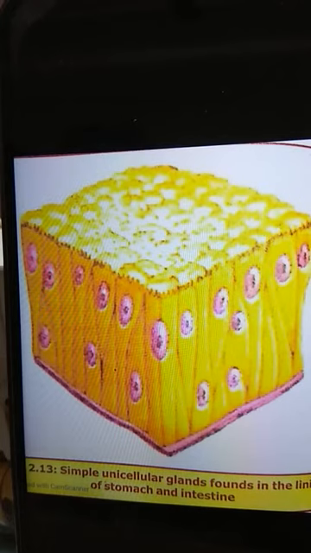This diagram shows glandular epithelium, a type of columnar epithelial tissue, with large cells which secrete mucus, mainly found in the inner lining of the stomach and intestine. The cells which secrete mucus are called goblet cells. So this is a type of epithelial tissue, and it is named glandular epithelium.